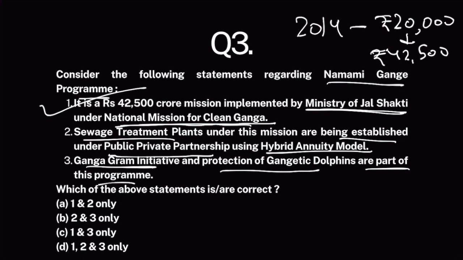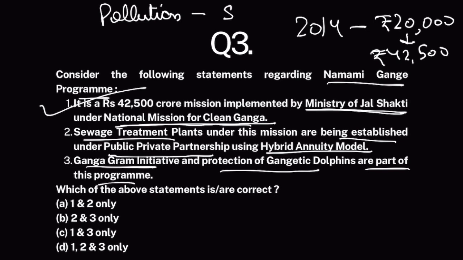Now, there are various things that would be undertaken under this program. This program would work on many aspects of restoring the purity of Ganga. It would first reduce pollution, filth, dirt in River Ganga. The reason why Ganga is polluted is because a lot of sewage waste is dumped into the river. So many sewage treatment plants would be established so that this waste is treated first and then released to the river. Sewage treatment plants would be established under this mission, and the help from private sector would be taken under PPP models using hybrid annuity model. This part is absolutely correct.